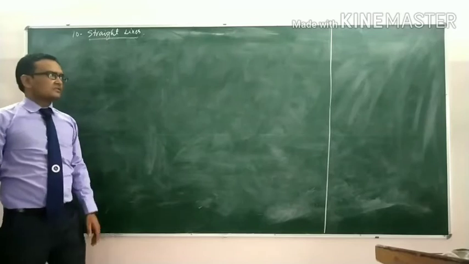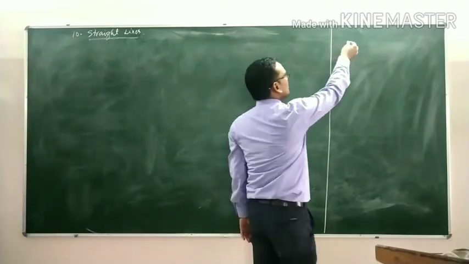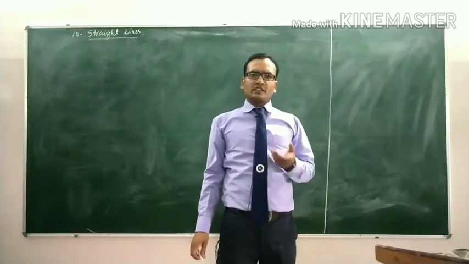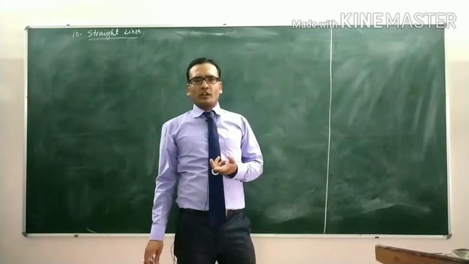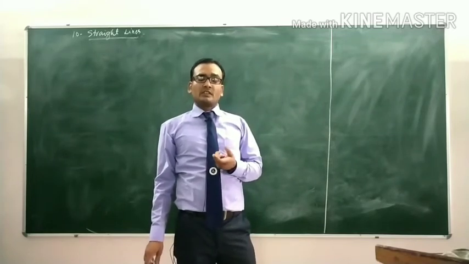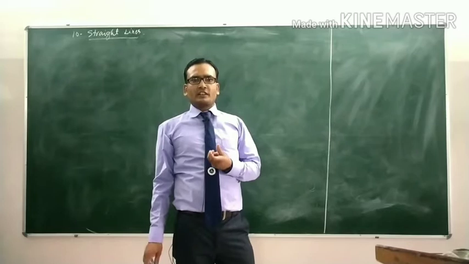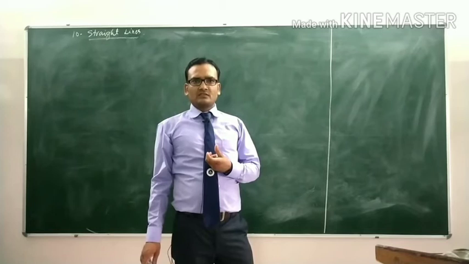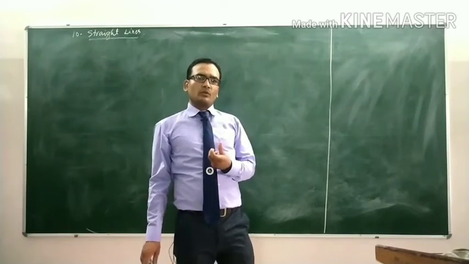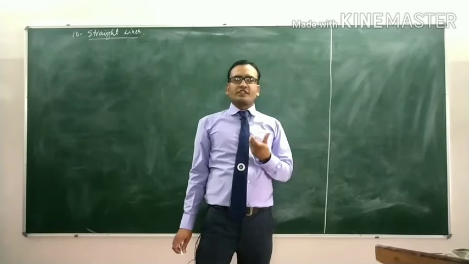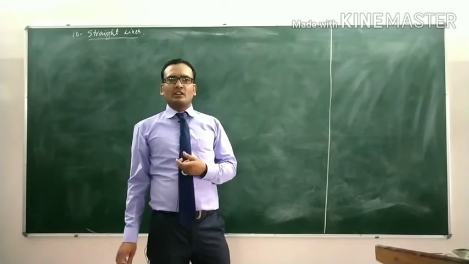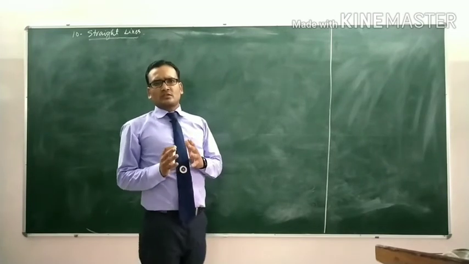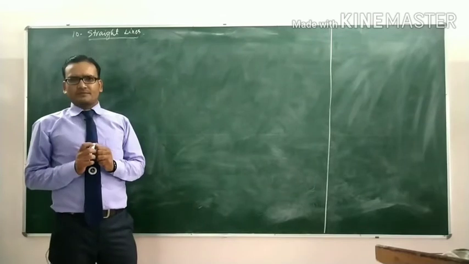In class 9th, you have learned about the Cartesian system and plotting a point in the Cartesian system, that means plotting the coordinates of a point. And in class 10th, you have learned the distance formula, section formula, and area of the triangle. Here you think, what is coordinate geometry?